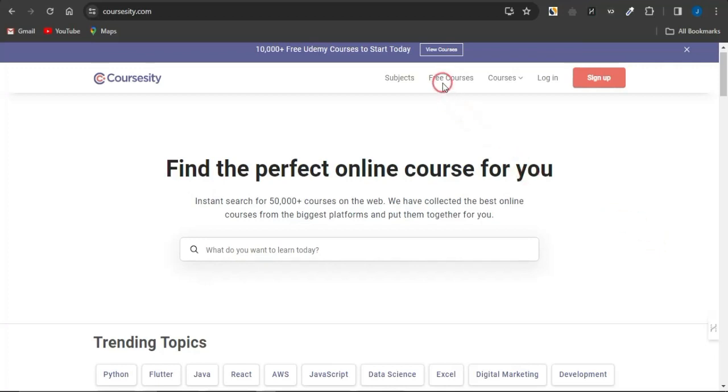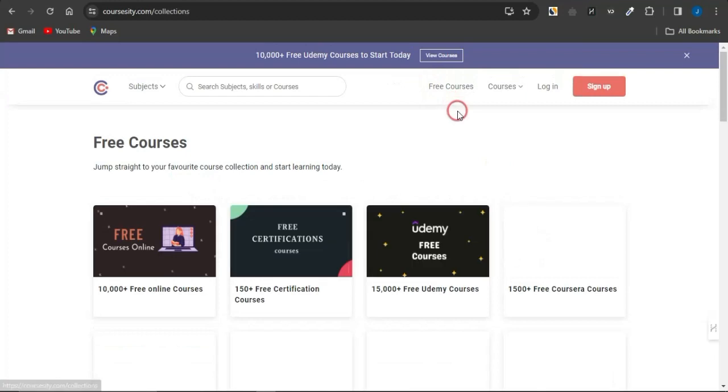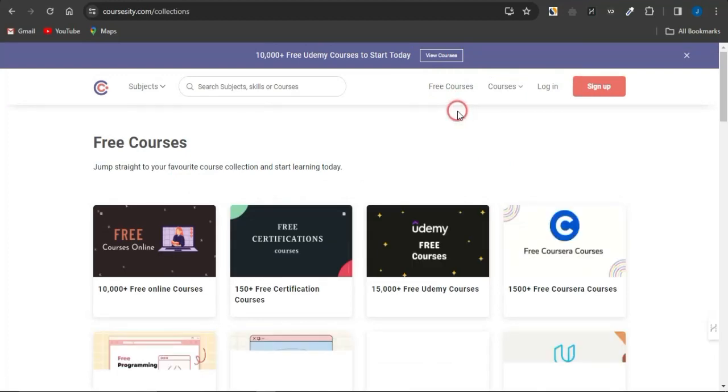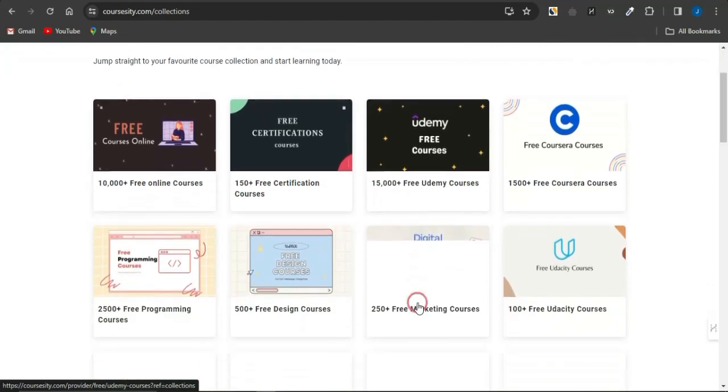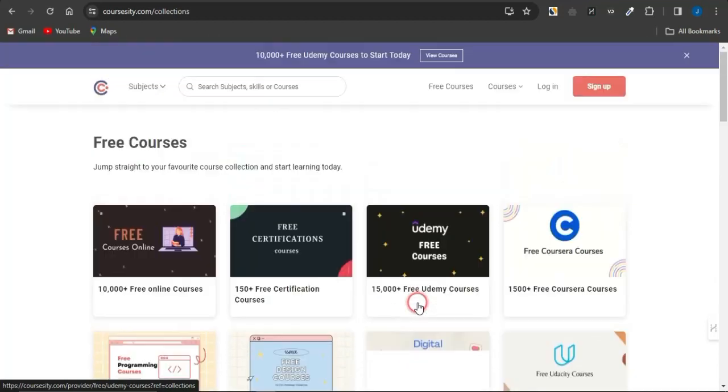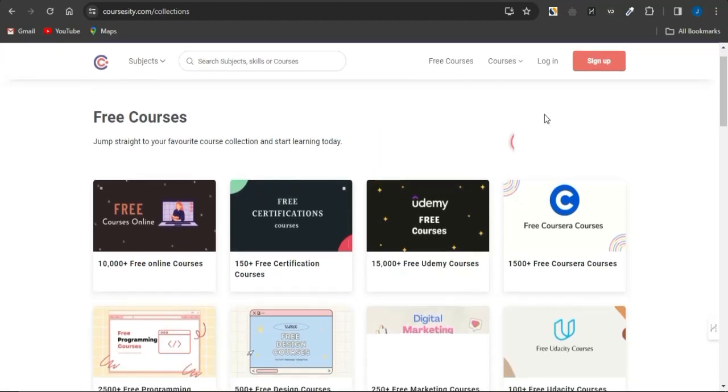Firstly, you want to come onto this section that says free courses. Once you click on that, it's actually going to show you the free courses available on this platform. Now you can see, guys, this is about 10,000 plus free online courses. This is actually about 150 plus free certification courses. So if you keep on scrolling through, you'll be able to see a lot of free courses right now, and you can just simply come onto this search section and search for courses related to a specific niche if you actually do want right now.